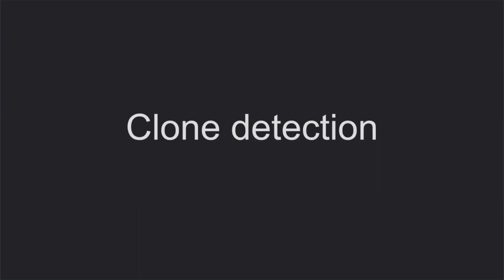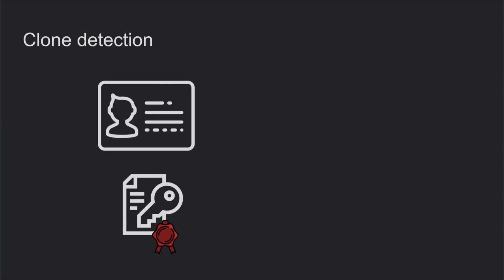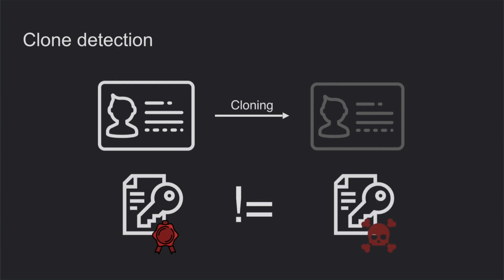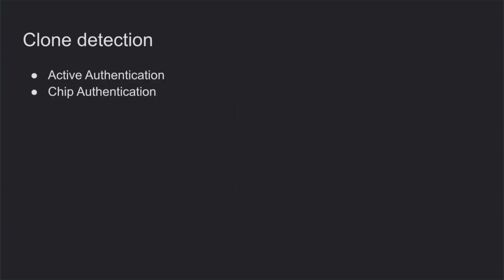The idea behind clone detection is that the private key of the card is stored in some special secret memory on the card, and this memory is not available for reading or cloning. And it means if someone decides to clone the card, the private key can't be the same as the original one. So to detect cloning, you just need to detect whether the private key on the card is the original one or not. For clone detection, there are two common mechanisms. One of them is active authentication, and another one is chip authentication, which we already know from extended access control.